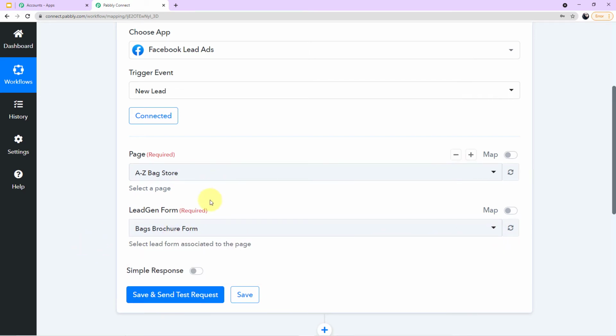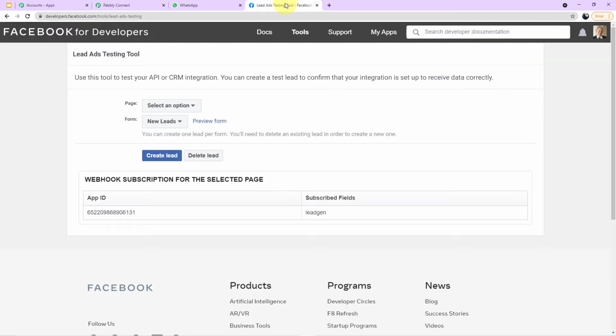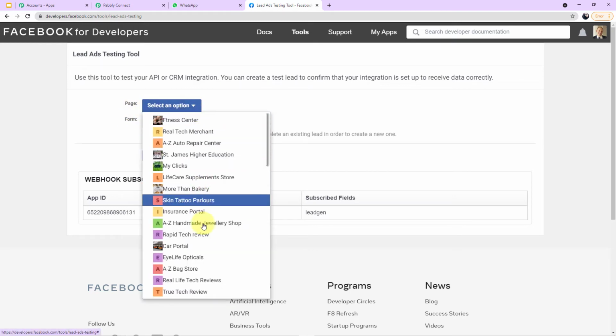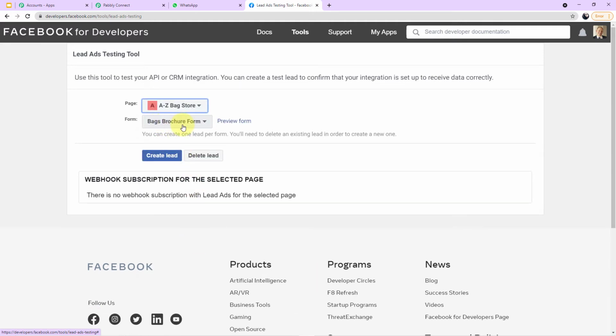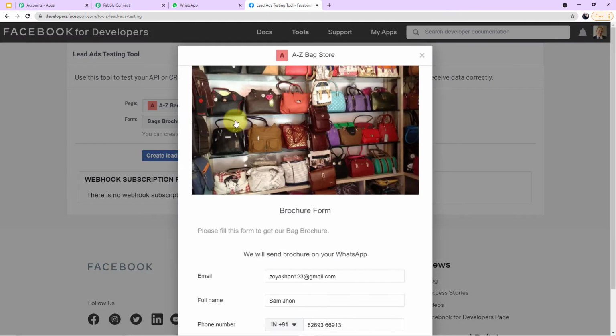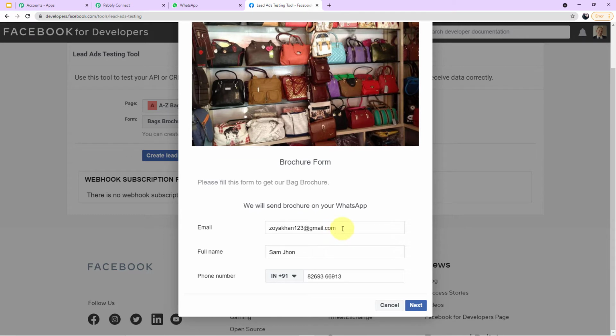What we have to do next is go to the Facebook developer application, Facebook for developers. Here you can see there's an option given for page and form. So here you have to select the page. The page is A to Z bag store, and automatically the form will be selected, which is attached to this particular page. Now I'll click on preview form, and the form will appear in front of me.